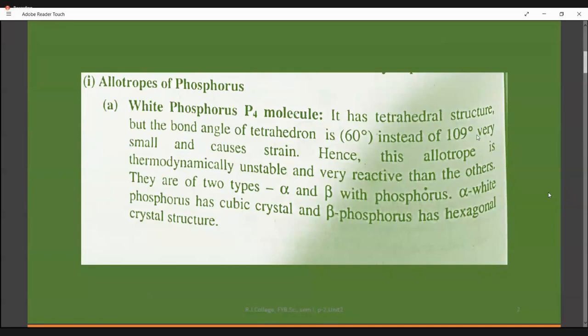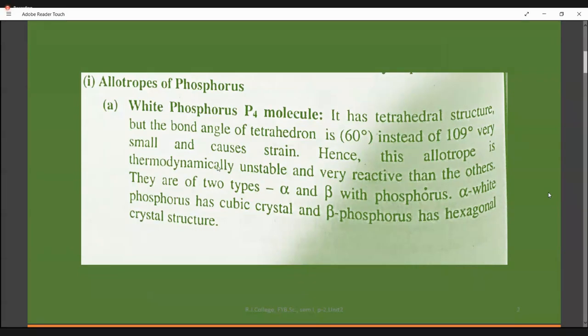So according to the syllabus, the white phosphorus and red phosphorus have to be highlighted. That is why I didn't bring any properties of alpha, beta, metallic phosphorus, gray phosphorus, scarlet phosphorus, violet. All those details I have not included. I will include all these things as separate notes and then I will post it to you. You read and understand from them. Whichever is important for the exam, I have prepared only those collectively. I have summarized it and I am giving it to you as crisp small notes.